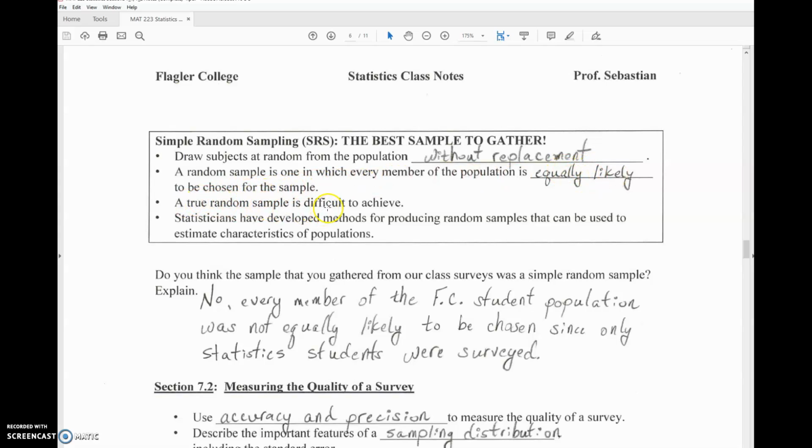A true random sample is difficult to achieve, and statisticians have developed methods for producing random samples that can be used to estimate characteristics of populations. Do you think the sample that you gathered from our class surveys was a simple random sample? I'm hoping you would all say no at this point, because every member of the Flagler College student population was not equally likely to be chosen, since only statistics students were surveyed.